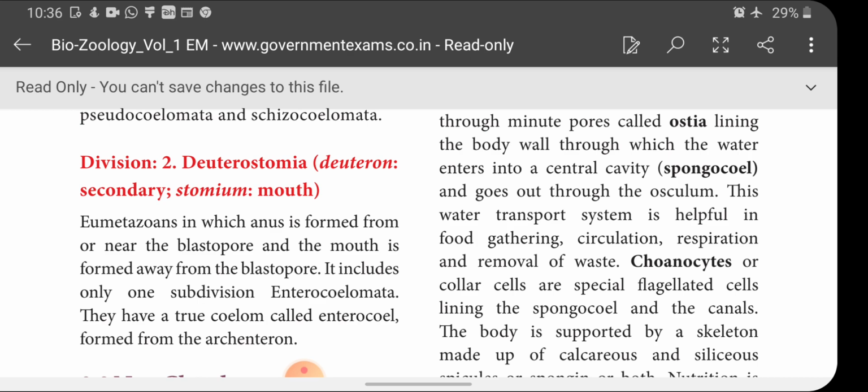So what they are trying to say is that in Protostomia, during embryonic development, the blastopore develops into mouth, but in Deuterostomia the blastopore develops into anus, and only next is the mouth formed. That is, the mouth is formed secondarily. That's why it is called Deuterostomia. It includes only one subdivision, enterocoelomata. They have a true coelom called enterocoel formed from the archenteron.